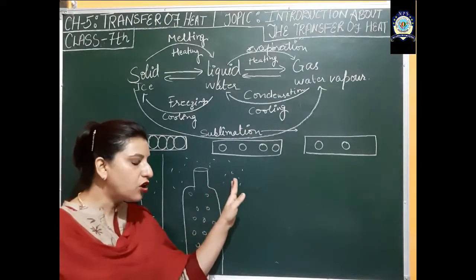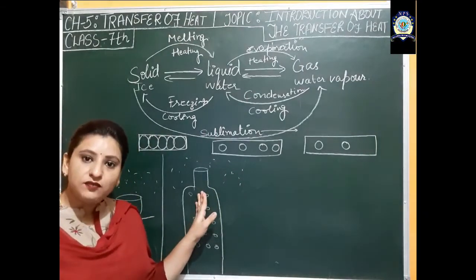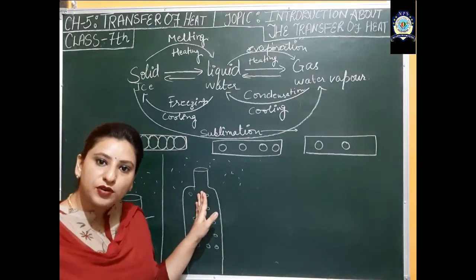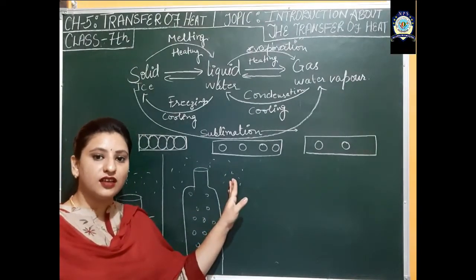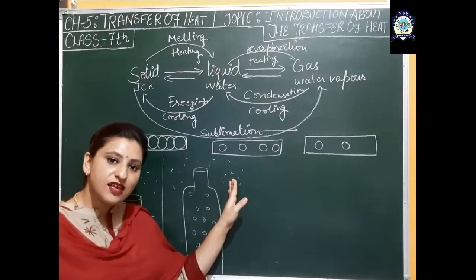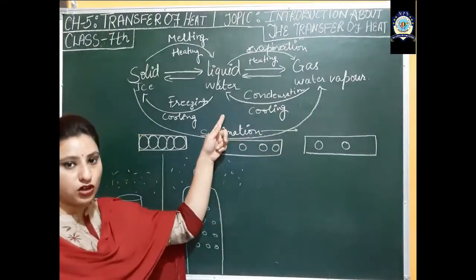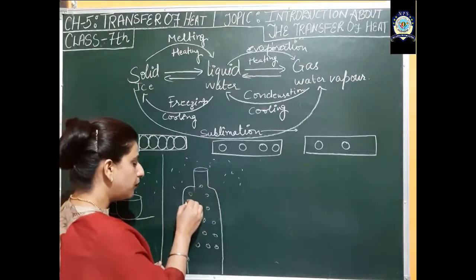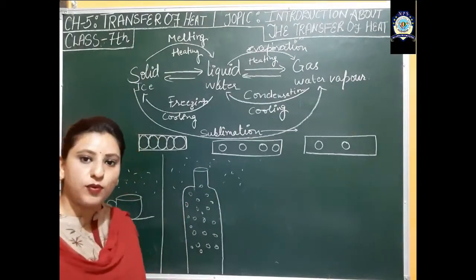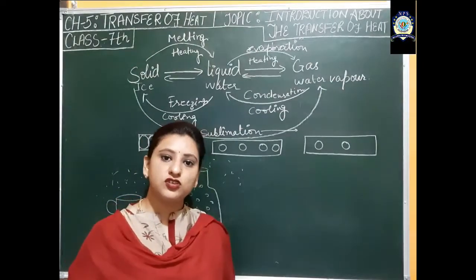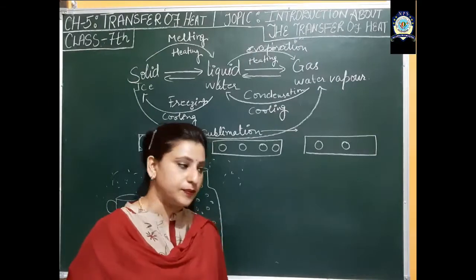So when these water molecules come in contact with the bottle, which is already at a lower temperature, the water molecules in the air become condensed and change their state from water vapor to water droplets. By this phenomenon you are able to see the water droplets over the water bottle which was just taken out of the refrigerator after some time.